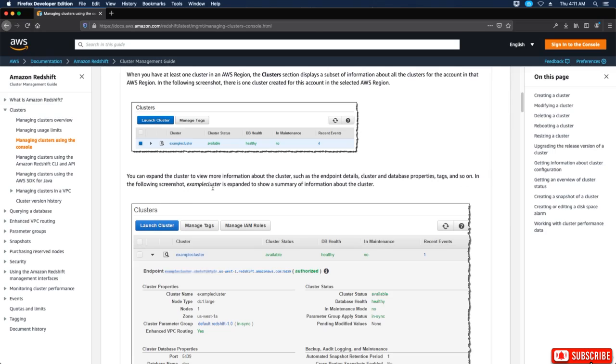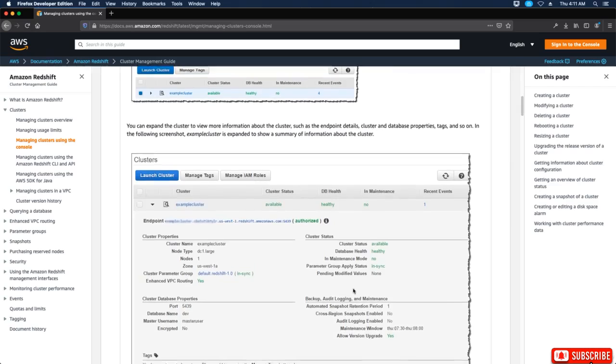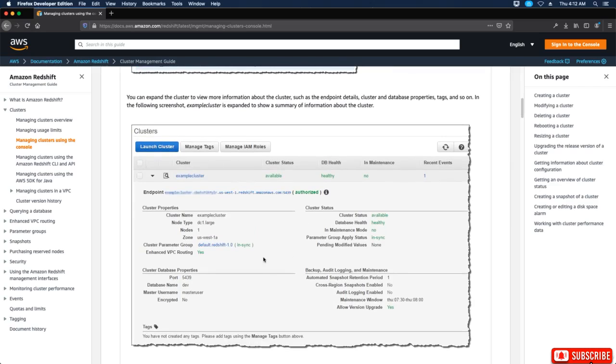Okay, so example cluster is expanded to show a summary of information about the cluster. So this is what you would have if you created a cluster. It would show you all the information here and all the properties, the backup, the audit, the maintenance, cluster status, and then the cluster properties.